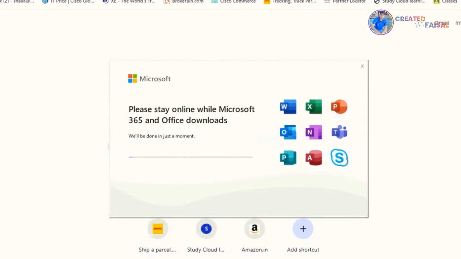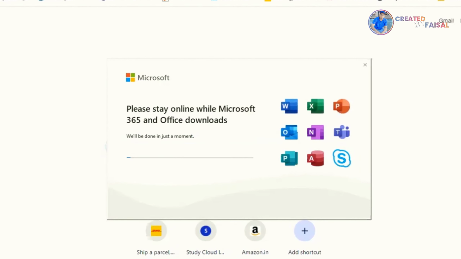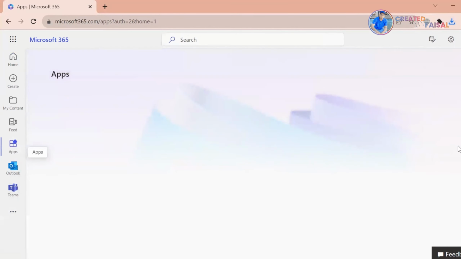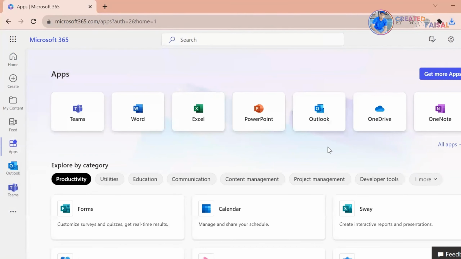During the installation of Office 365, I will check further specifications of Office from the Office Portal. If you click on the Apps button, you can see how many apps are supported with Office 365.